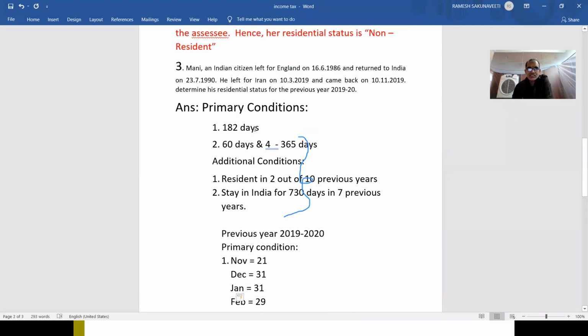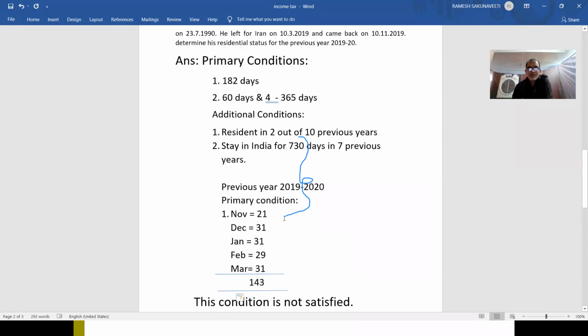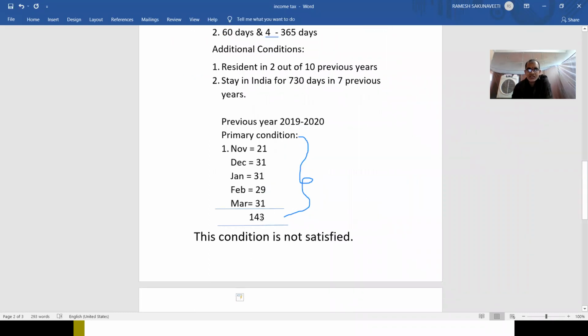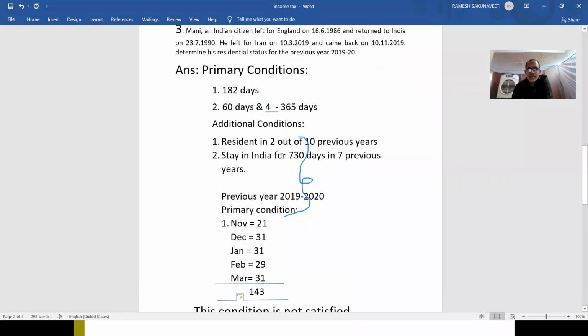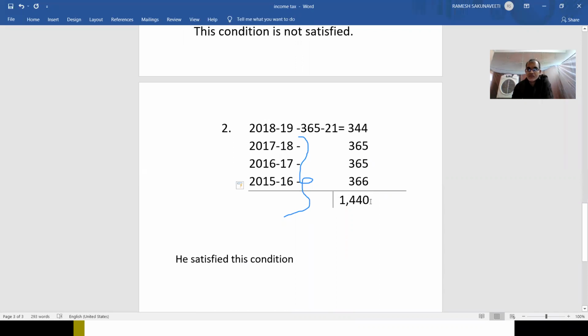See, in the first condition, 182 days he did not satisfy. Whereas in the second condition, last year, 60 days he needed to stay, and already 143 days he stayed. And again, during the last 4 years, 365 days he has to stay in our country. See, you can see he has stayed for more than 365 days. So this condition is satisfied. In the primary conditions, the second condition he is satisfied. So he is now a resident in our country.